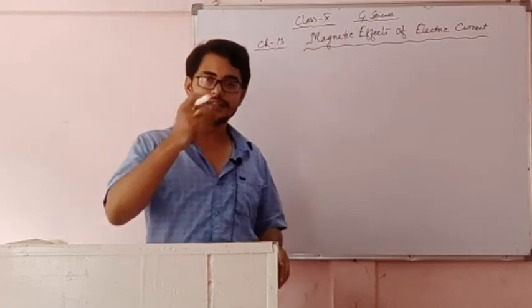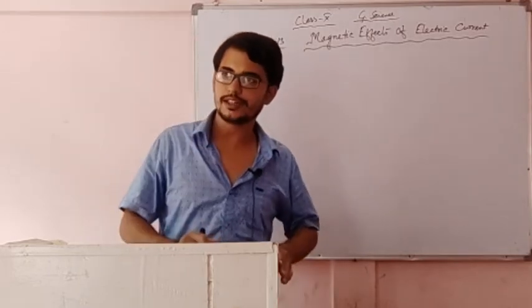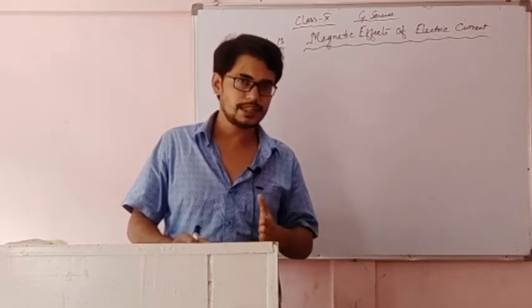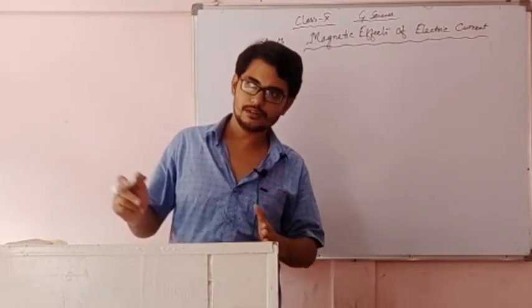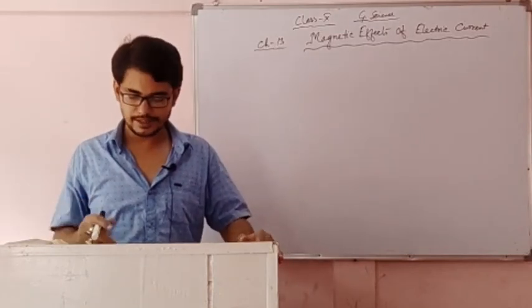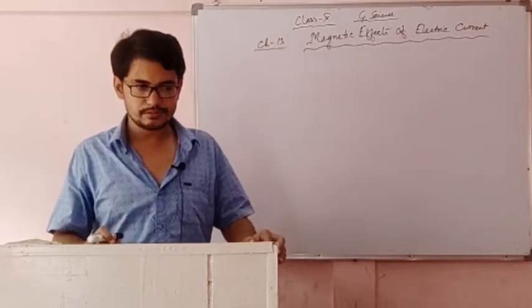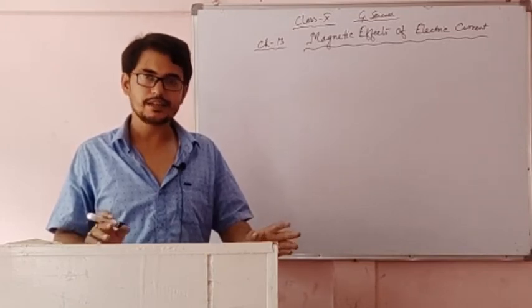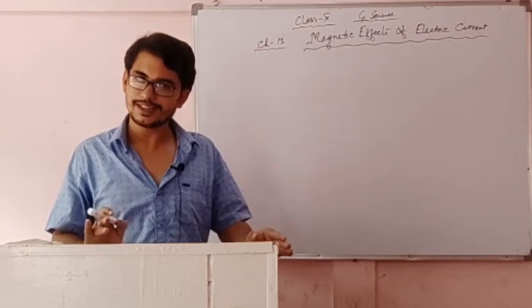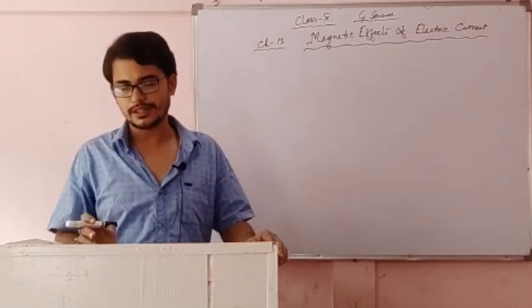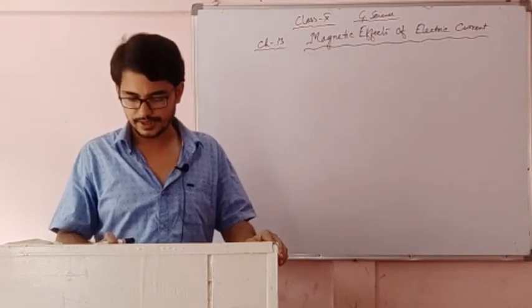A current carrying conductor behaves like a magnet. Now if we place another magnet, then it also exerts an equal and opposite amount of force on that current carrying conductor, because both are magnets, one exerting force on the other.